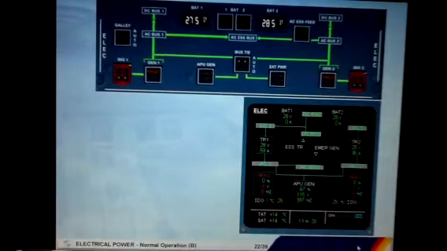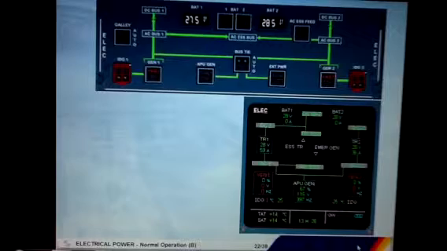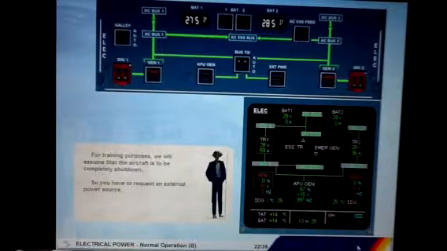For training purposes, we will assume that the aircraft is to be completely shut down. So you have to request an external power source. Click on the mechanic.